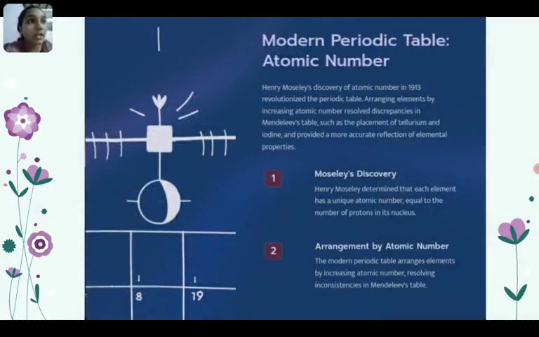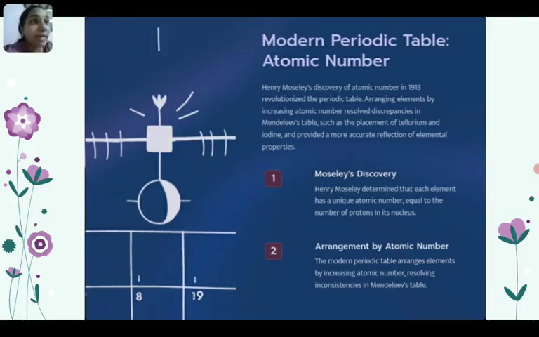Modern periodic table, atomic number. It classifies based on atomic number. In Mendeleev's table, it classifies based on atomic weight, but the modern periodic table categorizes the elements based on atomic number. Henry Moseley's discovery of atomic number in 1913 revolutionized the periodic table.